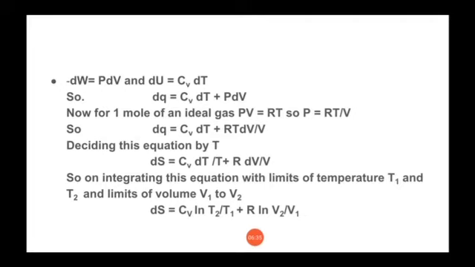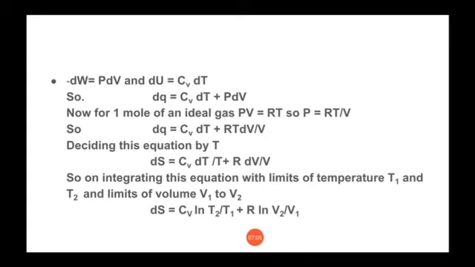Now we know that in this theory, we have to find the change in entropy, that is dS or delta S. And we know the equation of delta S or dS is equal to dQ by T. So to get this change in entropy, we are dividing this whole equation by temperature. So it will be dQ by T, of course that is our dS.